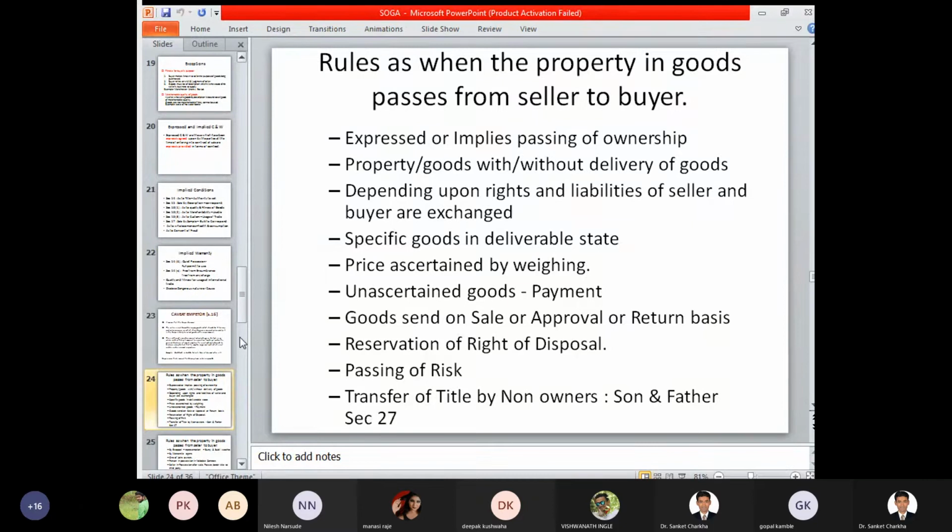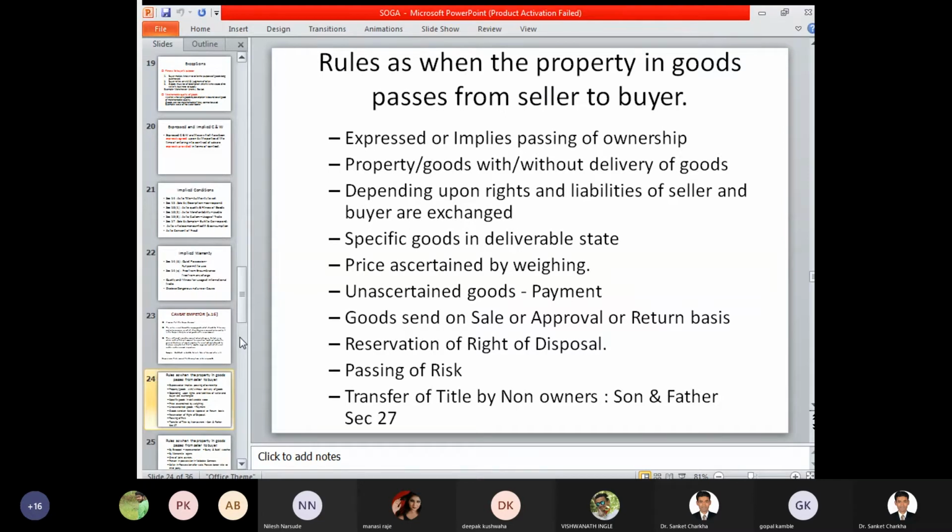Now, when I make an advance payment, when will the property in goods be transferred? When will I get the ownership of these goods? Only when the actual mangoes, the actual product or commodity, are manufactured. Unless and until the goods are manufactured, unless the mangoes are in existence, I cannot say that the property in goods has been transferred. As soon as the goods are in a deliverable state, ready to be delivered, ready to be consumed, then at this stage we can say that the property in goods has been transferred from seller to the buyer.